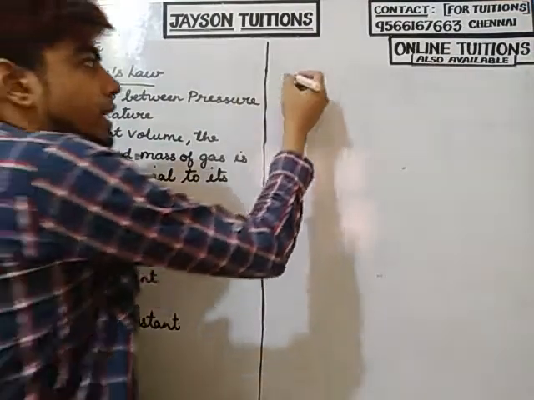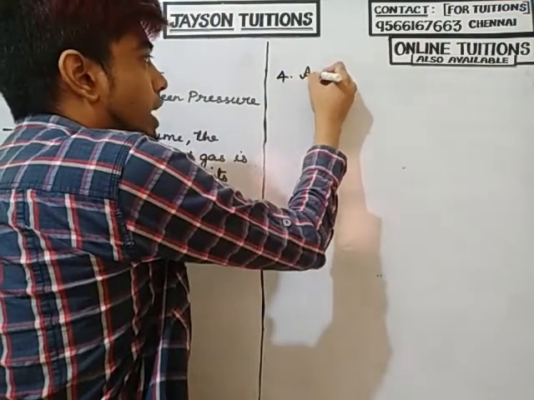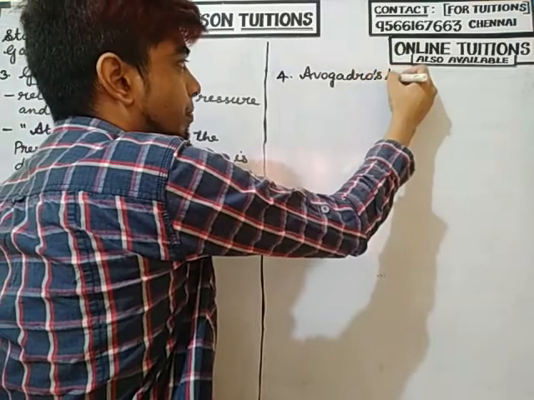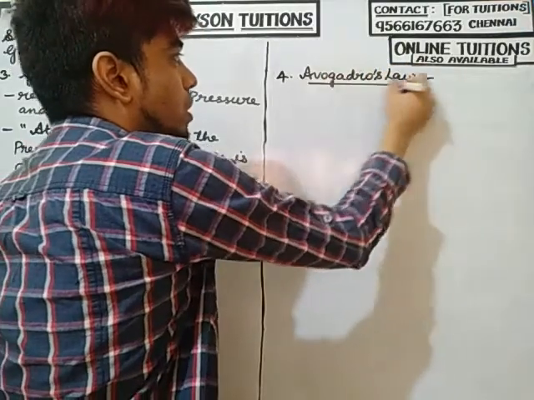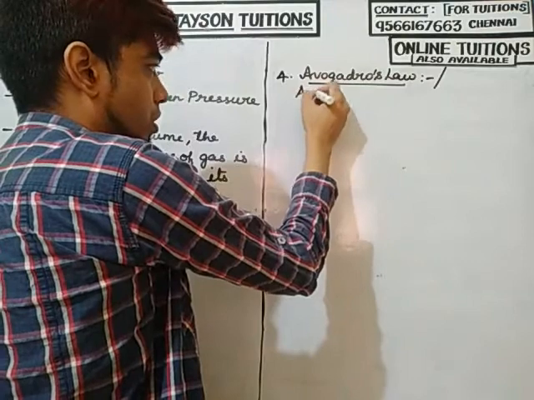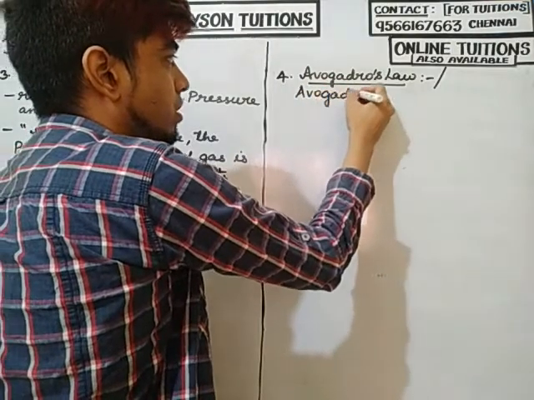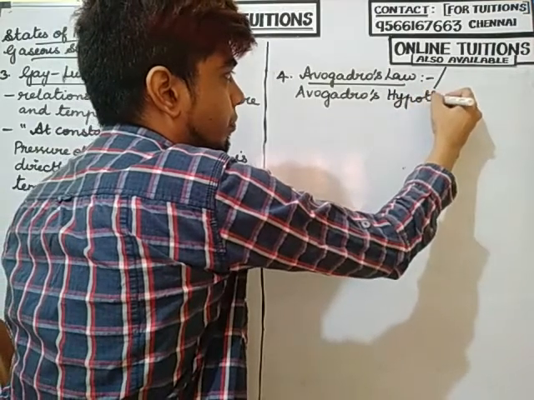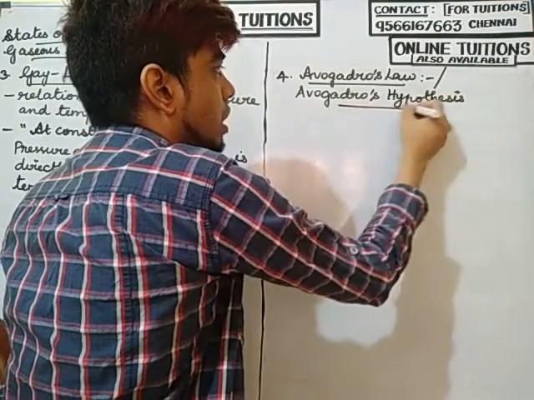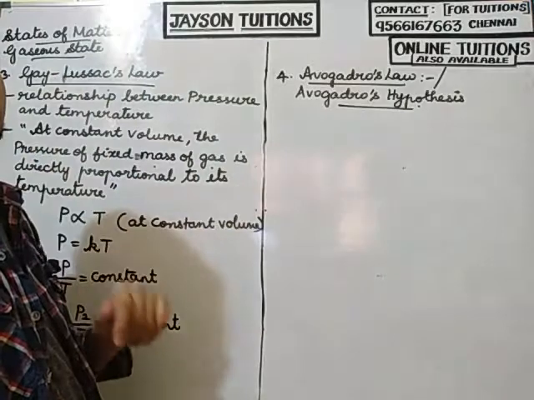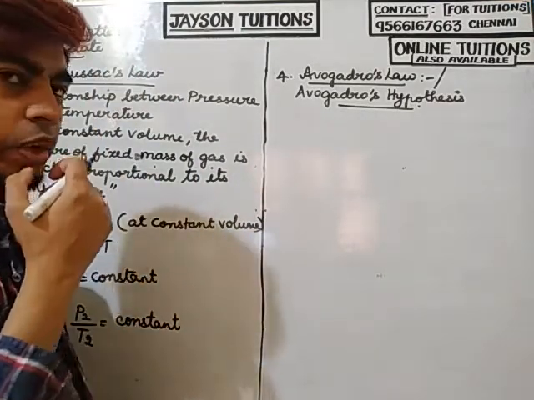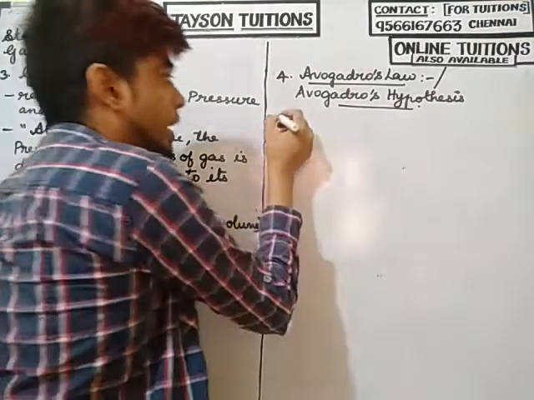The fourth one is called Avogadro's law or Avogadro's hypothesis. So what is Avogadro's law or Avogadro's hypothesis?